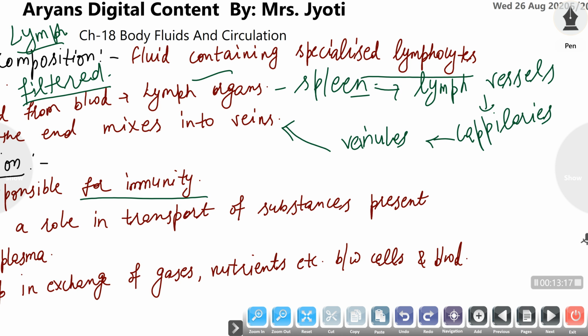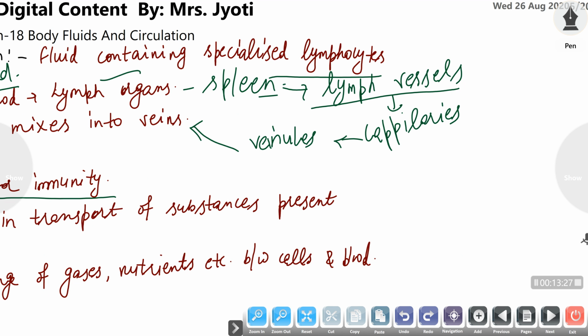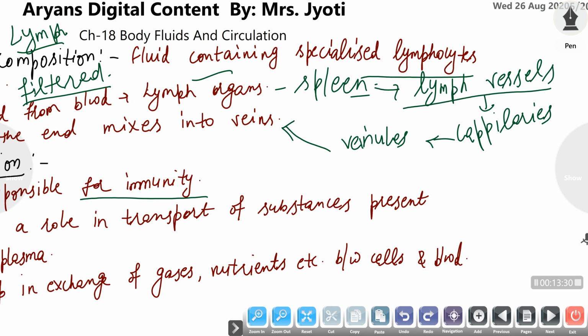Meaning the lymph is separated from the blood from arteries, and then by lymph vessels it is transported to the tissue, and in the tissues the lymph vessels get broken into capillaries. The capillaries form the venules, and through venules the lymph mixes into the veins, meaning it is separated from the blood, and in the end it is again mixed into the blood for its backflow to the heart or for its purification. So, what are the functions of lymph?